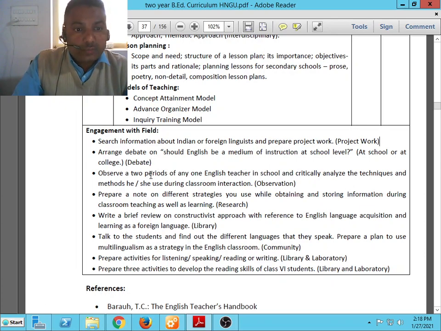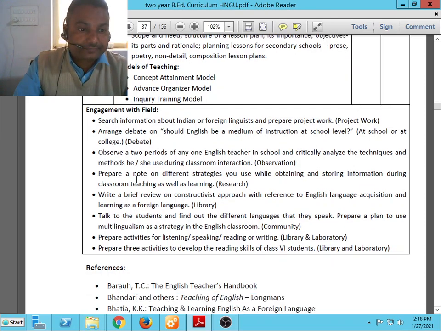Observe 2 periods of any English teacher in a school and critically analyze the techniques and methods she used during the classroom interaction. The assignment is based on observation skill. Then prepare a note on the different strategies that you use while obtaining and storing information during classroom teaching as well as learning. The assignment is based on research work.